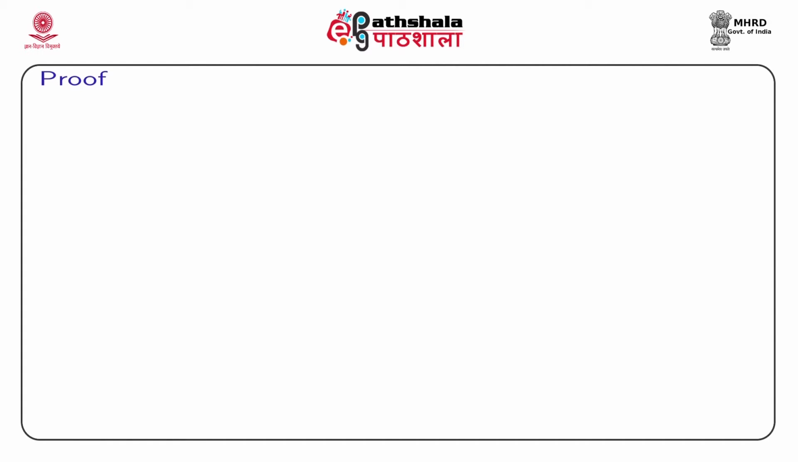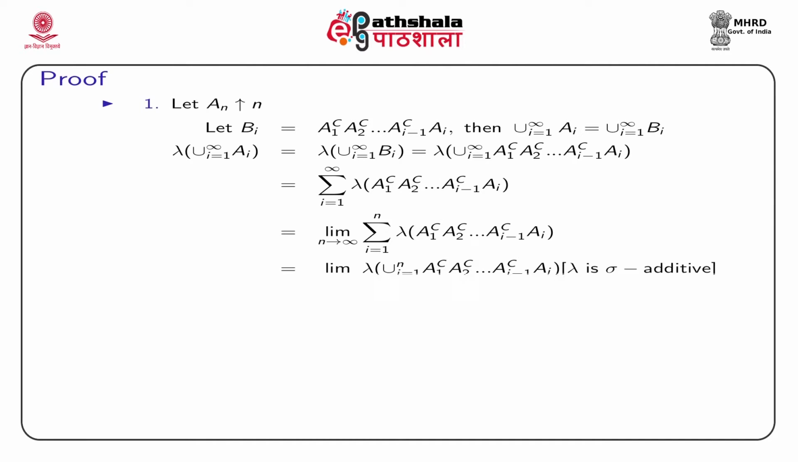Now, consider the sequence of sets An which are monotonically increasing, and we define Bi as A1 complement, A2 complement, up to A(i-1) complement intersection Ai. It is very interesting to note that the union over i from 1 to infinity of Ai is equal to the union over i from 1 to infinity of Bi. The beauty of this construction is that all Bi's are mutually disjoint. For example, B1 is nothing but A1, and B2 is A1 complement intersection A2. So, B1 and B2 are mutually disjoint.